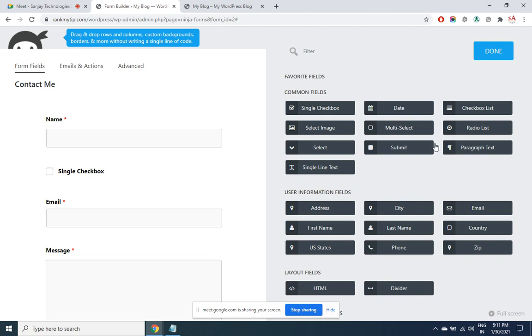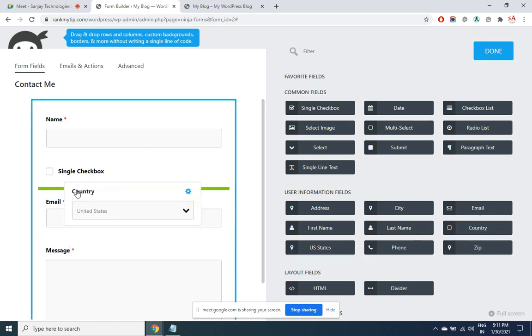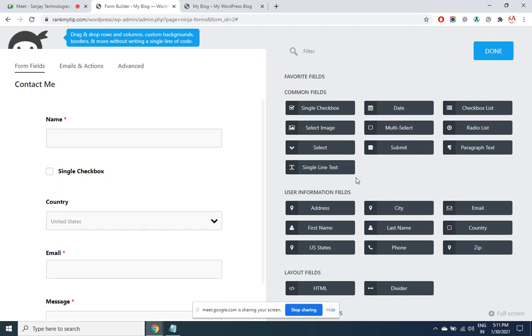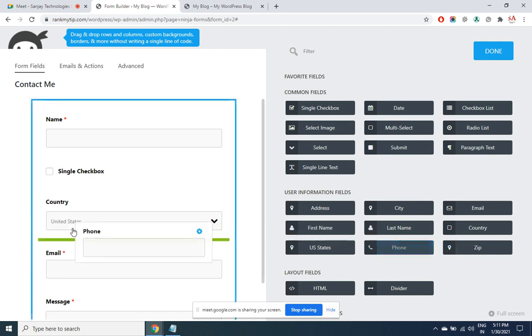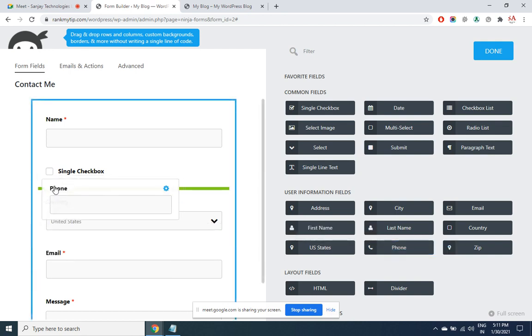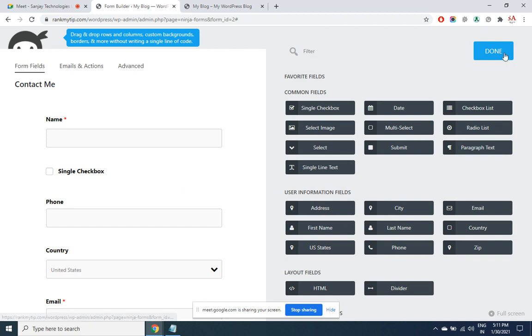Then I want to have, let's say, something for first name, last name. No, name is here. I want to have country. And then email is there. Phone number. Done.